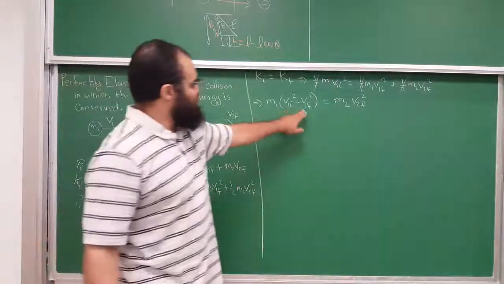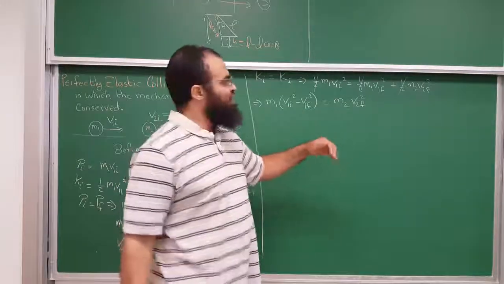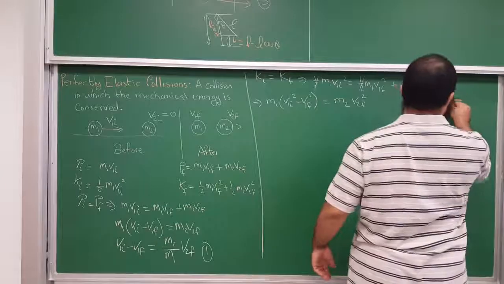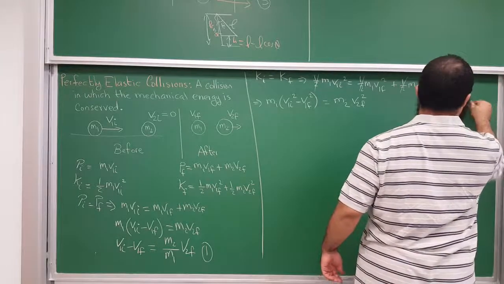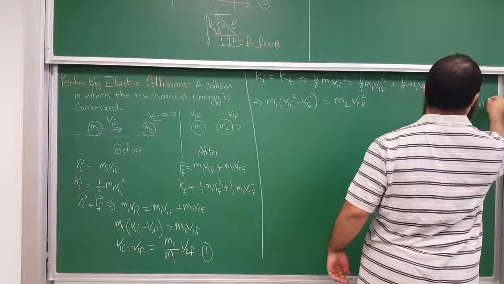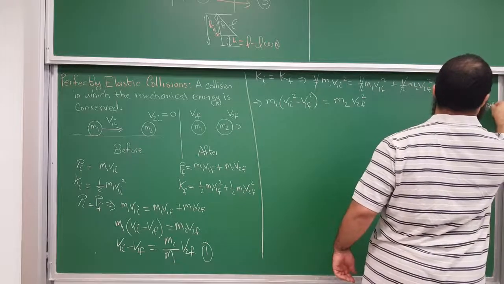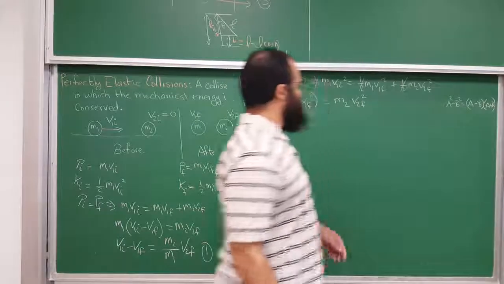And this is a difference between two squares. If you have A squared minus B squared, it is equal to A minus B times A plus B. That's the trick I'm going to use.